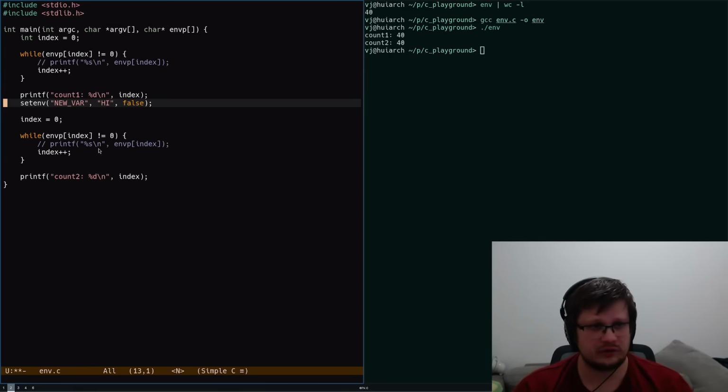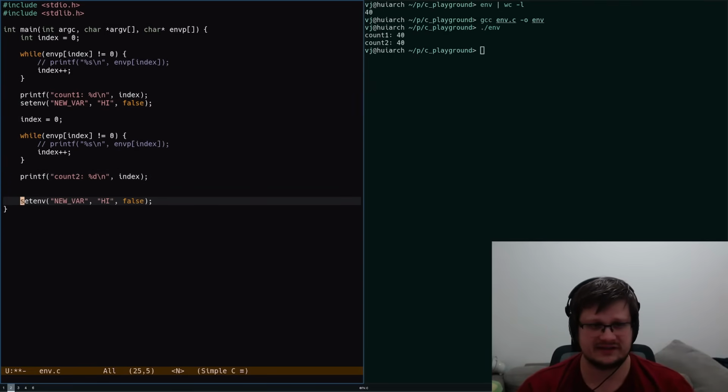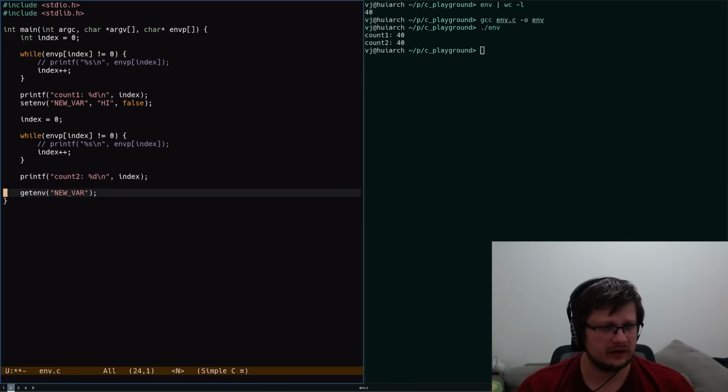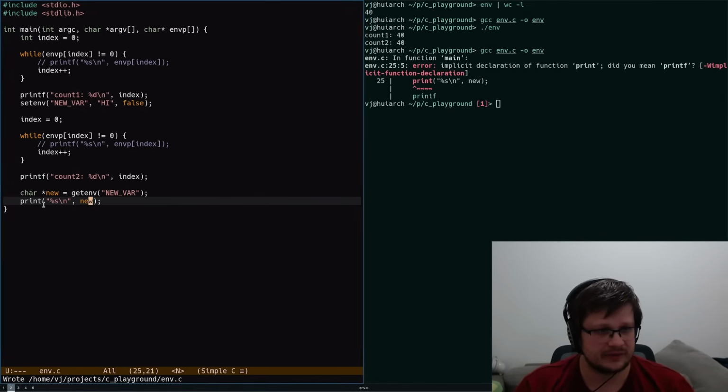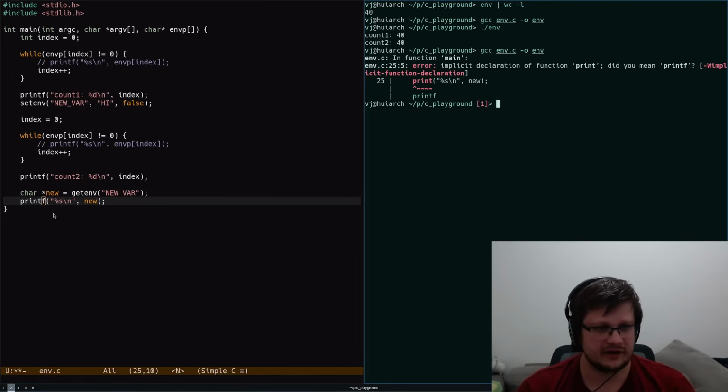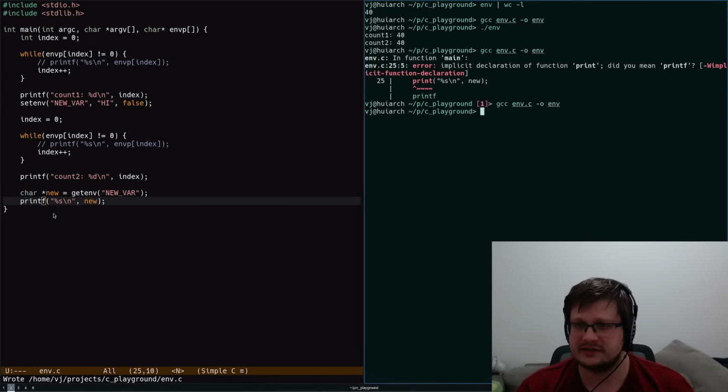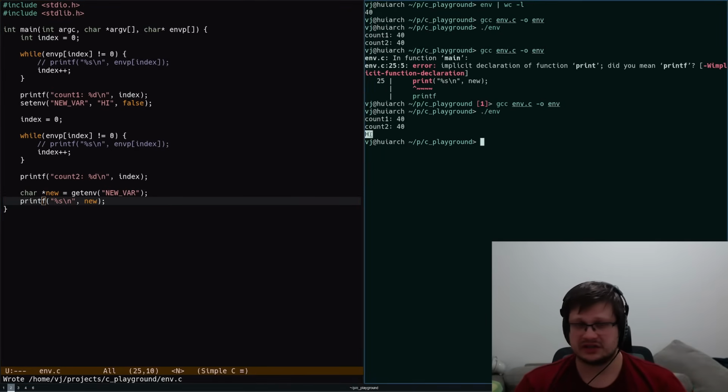Let's try to getenv this variable and see if it exists at all. Maybe we screwed something up. So let's just getenv NEW_VAR and call it char star new, and me just flexing on C++ people that I can use this as a variable. So yeah, let's print it out and see if it exists. And yeah, it is printf, the very common mistake that I make when writing C. And it actually exists.